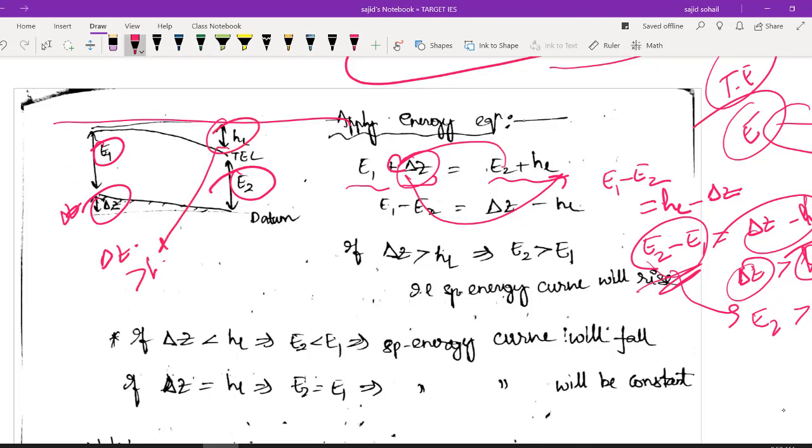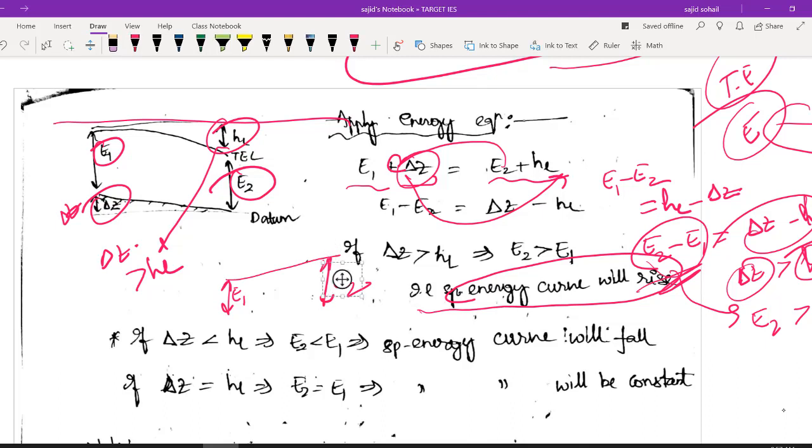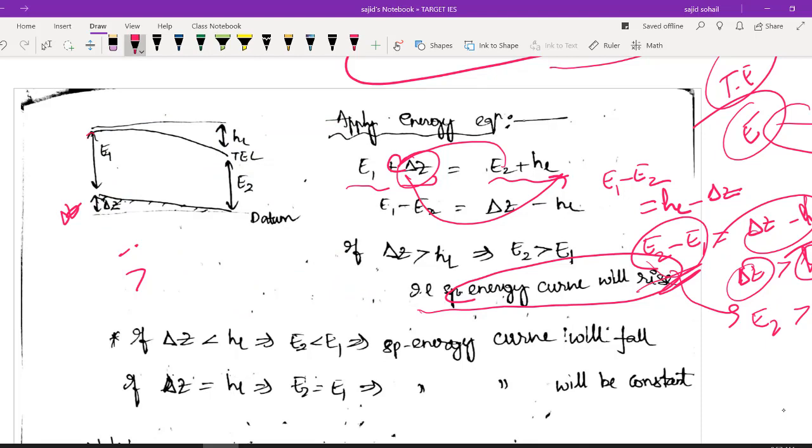I hope you got it, right? So what do you get here? The specific energy curve will be rising. If you are just drawing the specific energy curve, here you had E1, and here you get E2, right? So it got increased. I hope you got the concept. But if you are looking at the total energy with respect to the datum, you can clearly see it is only falling. It is only falling. Done.